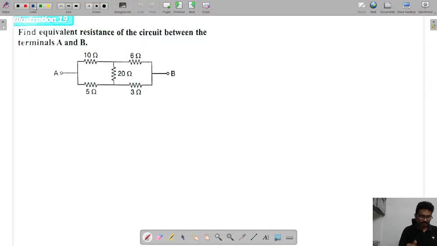Next one. Find the equivalent resistance of the circuit between the terminals A and B.